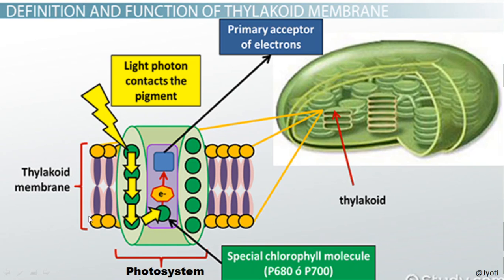Okay, so this is the thylakoid membrane, which contains the different types of chlorophyll pigments, which together constitute the photosystem, and this photosystem absorbs the light and performs the light reaction of photosynthesis. The details of how the light reaction takes place by the chlorophyll pigment, what the reaction center is, we will discuss in plant physiology.